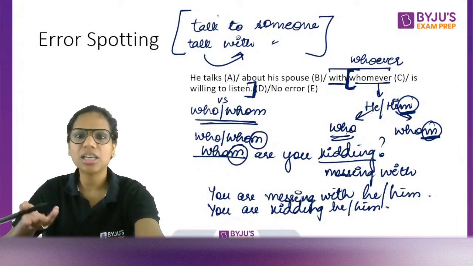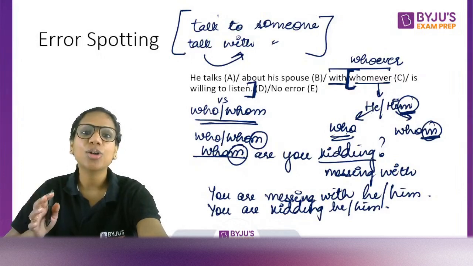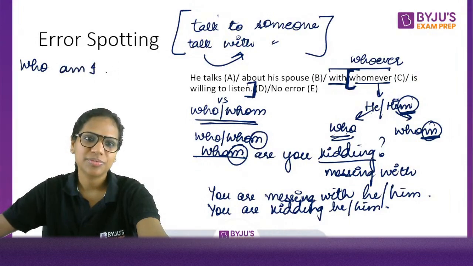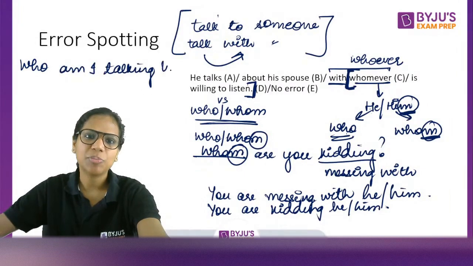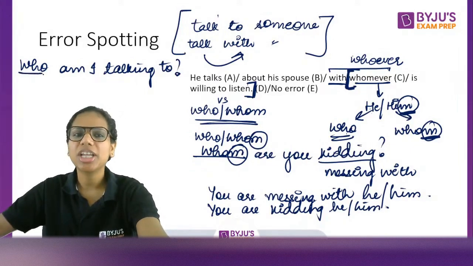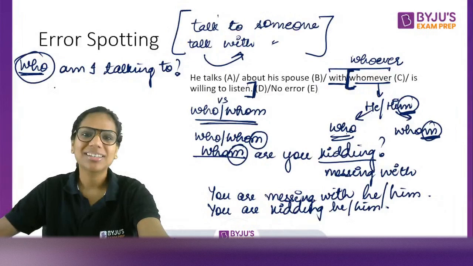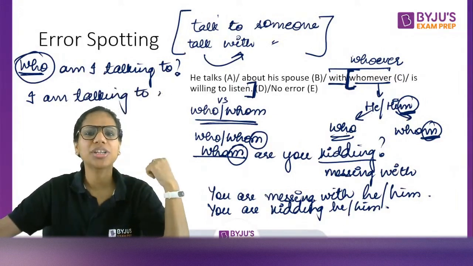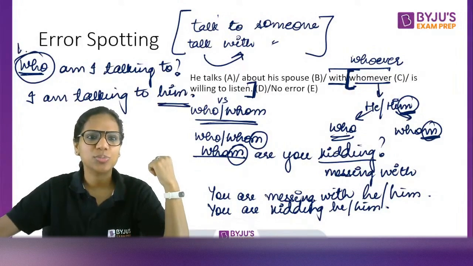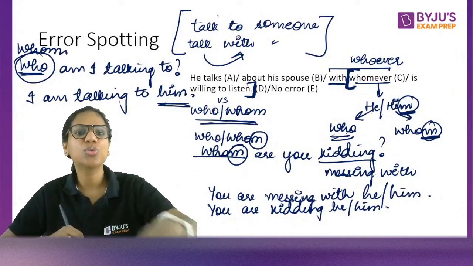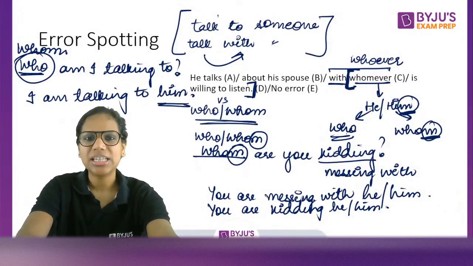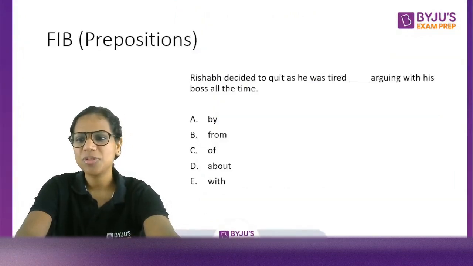You are kidding him. So, because of this him, I should use whom here. Whom are you kidding? In our conversation, we say who are you kidding, right? Or we say who am I talking to? Even this is incorrect. When we pick up the call and we say who am I talking to, we don't really care whether to use who or whom. But grammar, in your exams, it cares, right? So if the answer will be I am talking to him, isn't it? So this should be whom am I talking to? Whom, right? Hope this is clear now and we can proceed to our next question on prepositions.